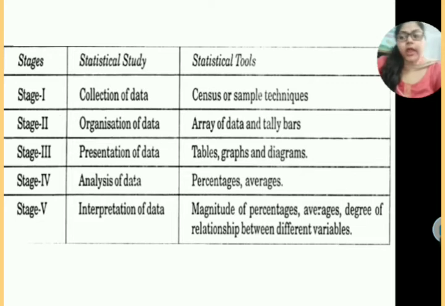Basically it will be helpful in finding the degree of relationship between different variables, that is, how different variables are supporting in nature. Whether you have done hard work or not, whether you have secured good marks or not, whether you will be praised or not. So that will be the conclusion of the data. So conclusion of the data is known as your interpretation of data.